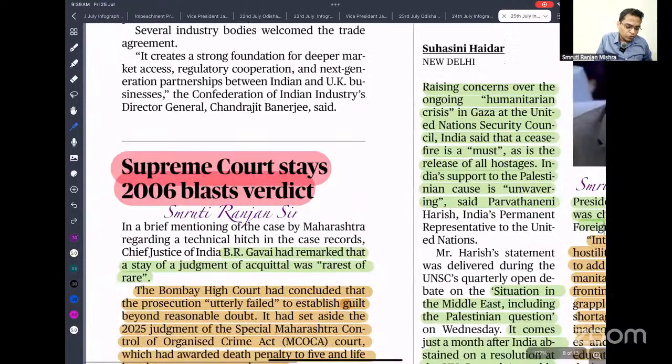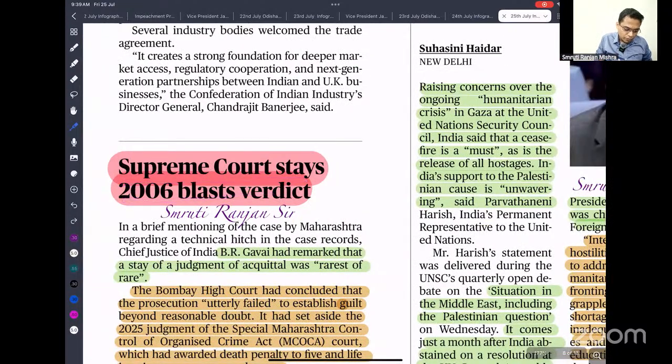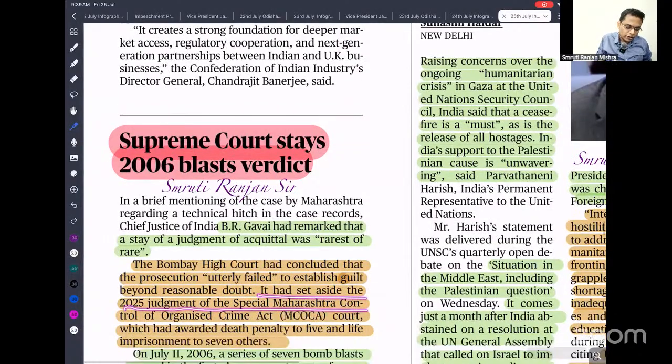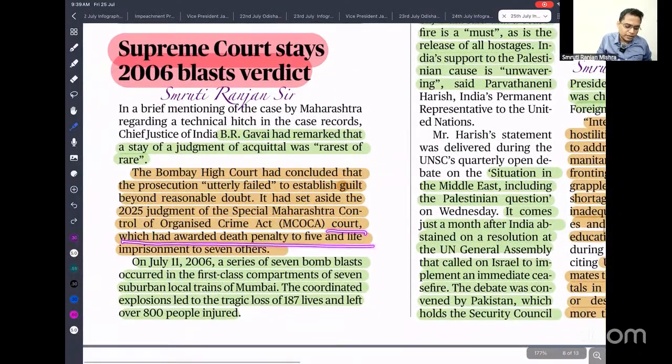So next is Supreme Court to stay blast. The Bombay High Court has concluded that the prosecution utterly failed. That means the prosecuting agencies, the legal enforcement agency, the police, failed to establish guilt beyond reasonable doubt. That means there is no 100% surety that these persons are involved. So it has set aside the 2005 judgment given by the Maharashtra Control of Organized Crime Court, which awarded the death penalty, and they walk free.